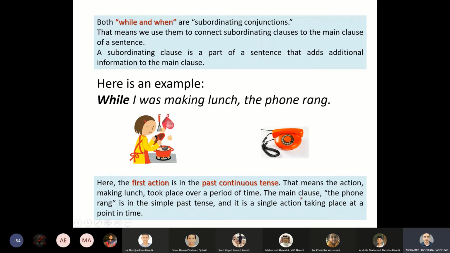The main clause, which is the phone rang. This is called the main clause. The main clause, the phone rang, is in the simple past tense, and it is a single action taking place at a point in time. The phone rang happened what time? Meanwhile, she was making lunch. So we used while to connect the two sentences together. While I was making lunch, the phone rang.